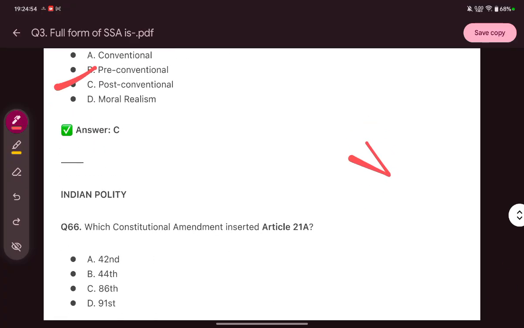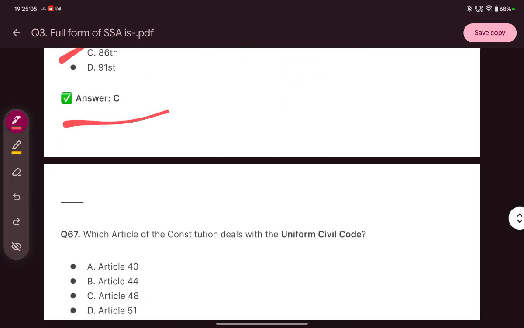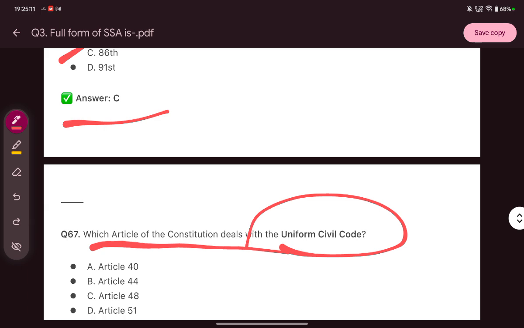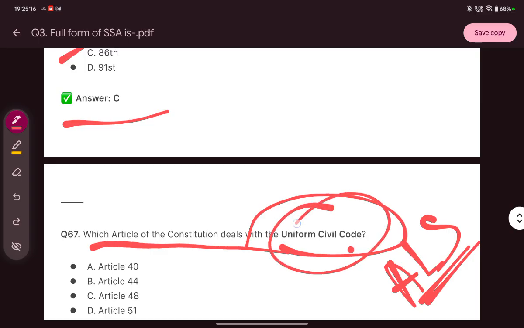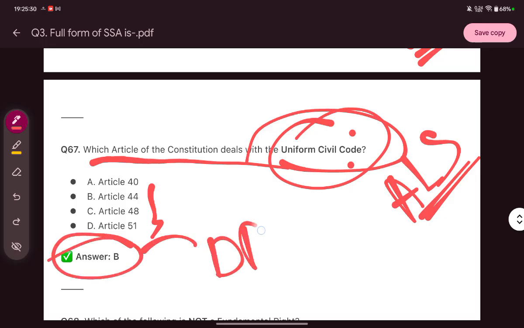Then, which constitutional amendment inserted Article 21? This is the most important, I told you earlier. The answer is C, the 86th Amendment. Which article of the constitution deals with the uniform civil code? Now we all know that the Assam Legislative Assembly has also come up with this bill, and Uttarakhand has already taken up this bill. It is mentioned in which article? It is Article 44 and included in the DPSP, Directive Principles of State Policy.